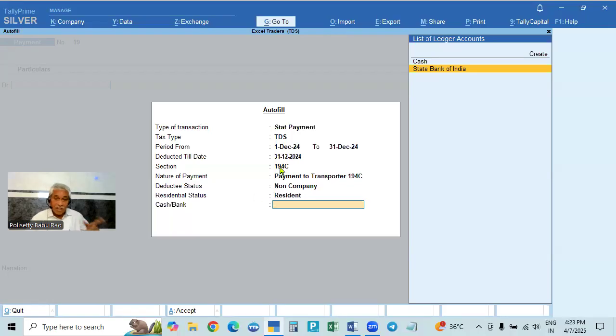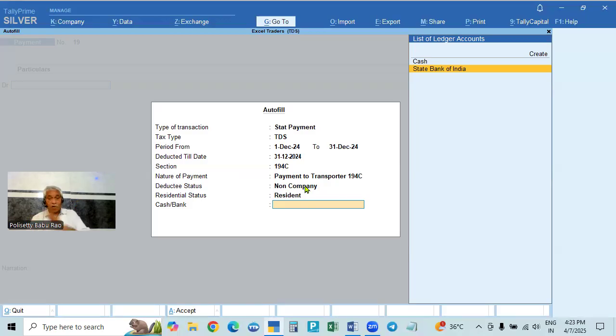And for each section, that is each nature of payment, you have to take the company or non-company. If both are there, for one nature of payment, 194C company, 194C non-company. Then 194J company, there is no non-company, like that. So section-wise, that means nature of payment wise plus company or non-company, that is the deductee status. Deductee status also we have to take separately. We have to make the payments.